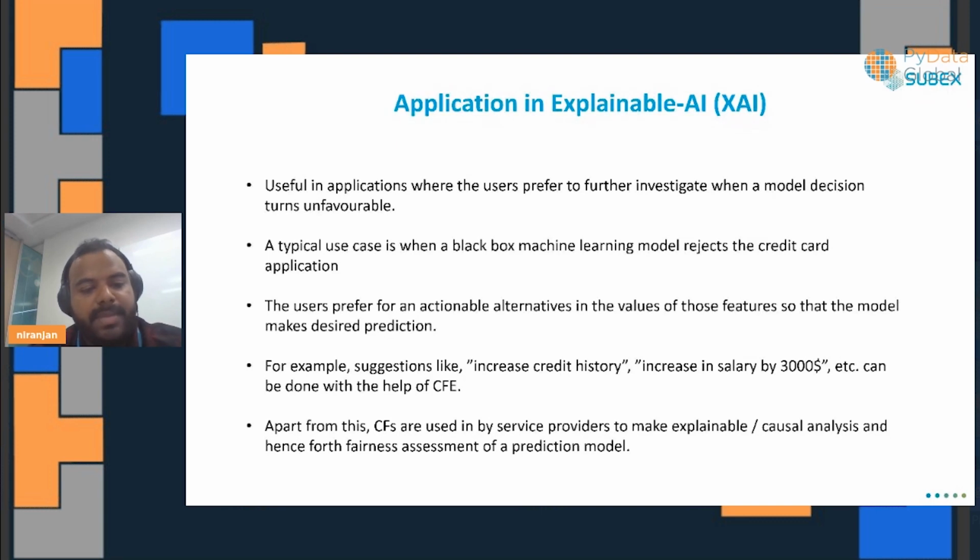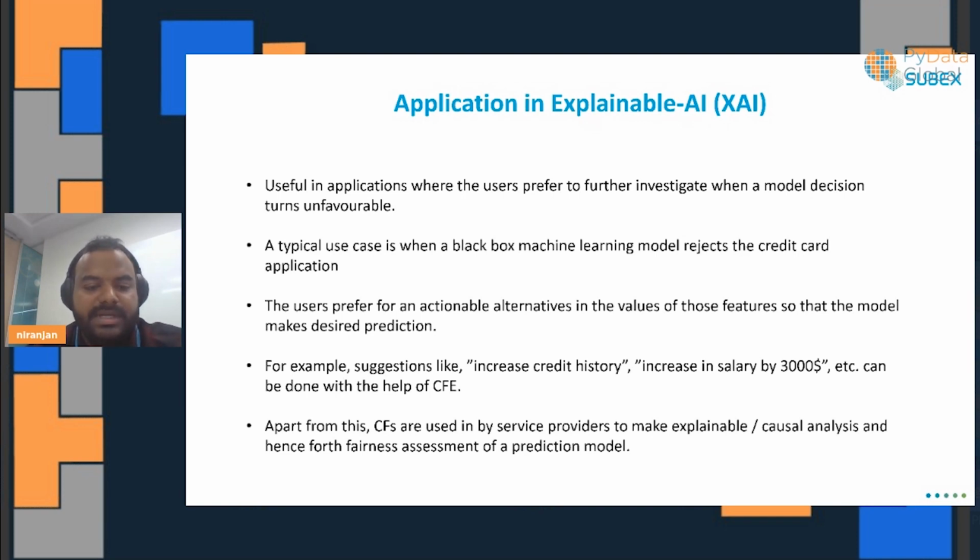But the bank or the service provider wants to know what caused a decision, what advice could be given, and whether the model generating this recommendation is fair. Currently it's very important for us to understand how the model works and how we can change these outcomes, or make it actionable so that this has real world relevance.